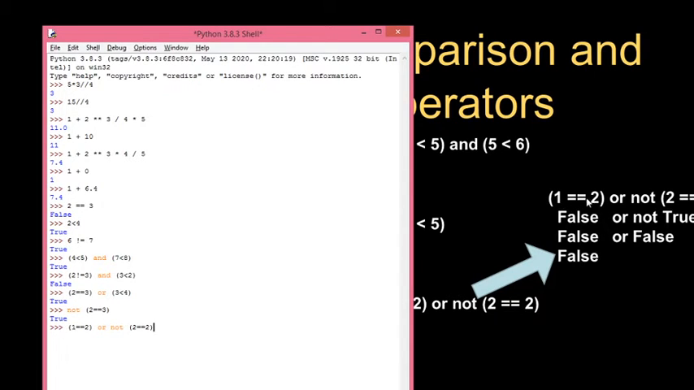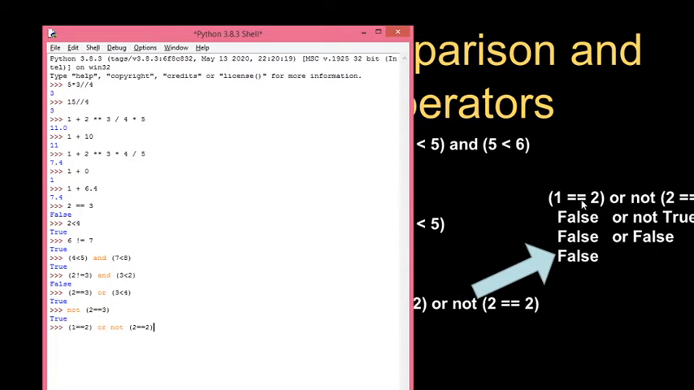Look here, 1 is equals to 2. Listen, first precedence is always given to the arithmetic operators. The second precedence is given to the comparison operators. Then the third precedence is given to the Boolean operators.